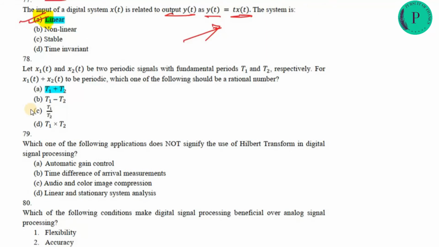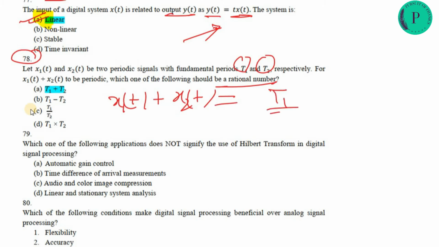Next is the 78th question: let x1(t) and x2(t) be two periodic signals with fundamental periods T1 and T2 respectively. For x1(t) plus x2(t), what will be the period, and which one of the following should be a rational number? For it to be rational, T1 by T2 should be a ratio of integers. So the period of x1(t) plus x2(t) will be given in option C.